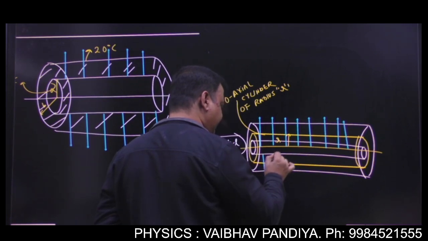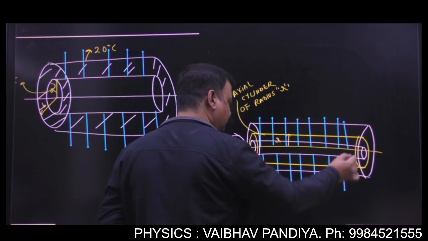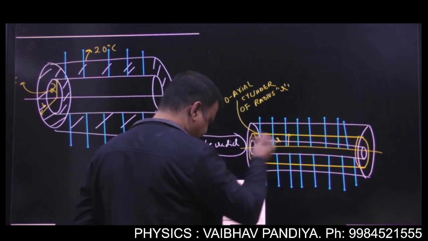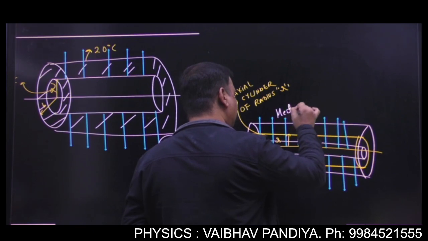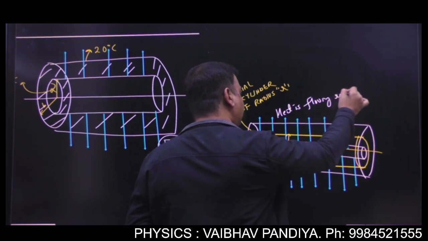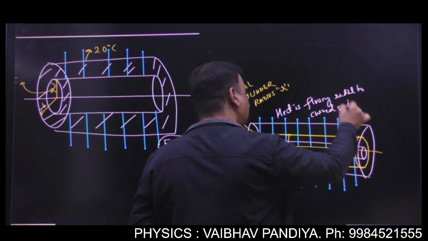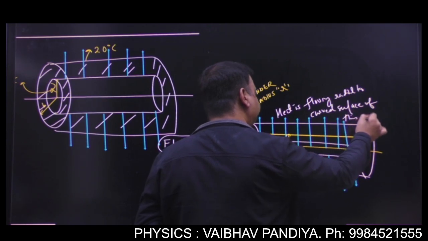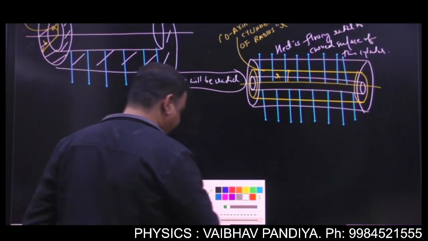Heat is going radially out through the curved surface of this cylinder. Heat is radially out, or it may be in if the outer temperature is high. Heat is flowing radial to the curved surface of this cylinder.